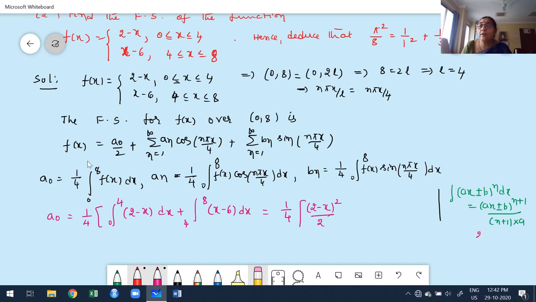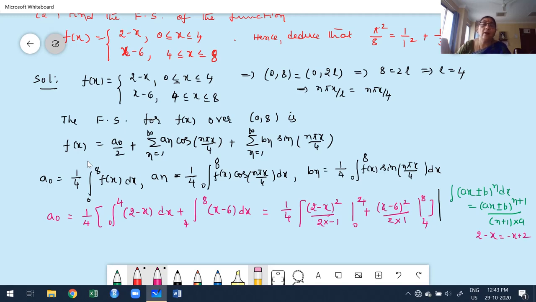This 2 minus x can also be written as minus x plus 2. What is the coefficient of x? It is minus 1. Okay, that's one of the important things. What's the limit here? 0 to 4. Okay, fine. And then plus, what is the integration of x minus 6 whole square divided by 2 into coefficient of x, which is 1. What's the limit? 4 to 8.